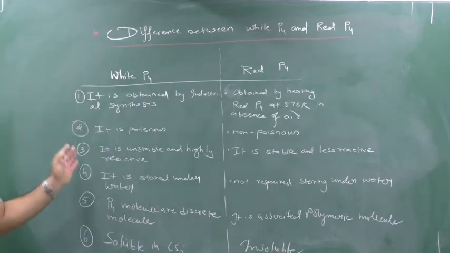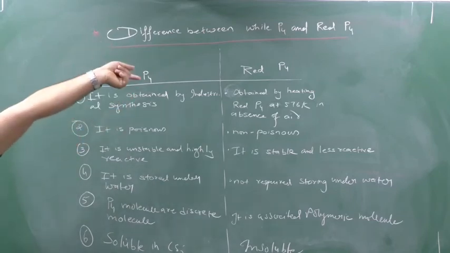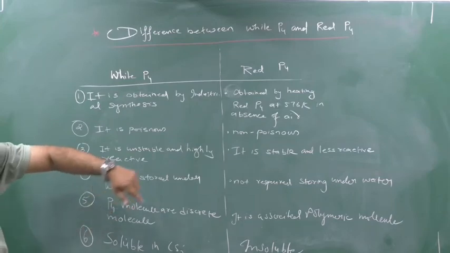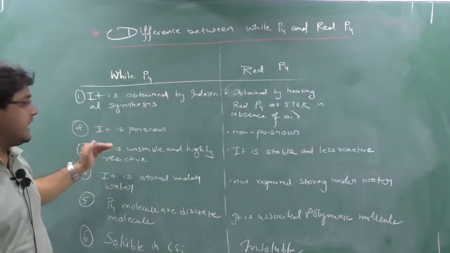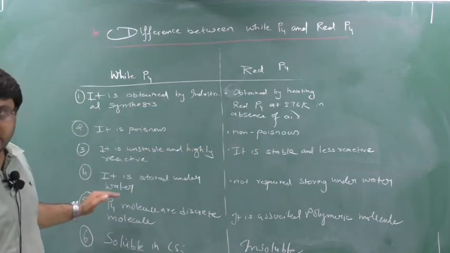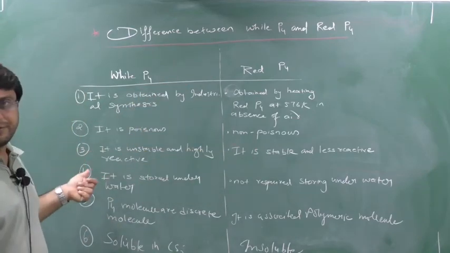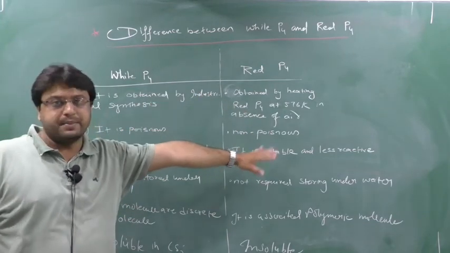White phosphorus is obtained by industrial synthesis, whereas red phosphorus is obtained by heating white phosphorus at 576 Kelvin in absence of air. White phosphorus is highly poisonous, but red phosphorus is non-poisonous. White phosphorus is unstable and highly reactive, whereas red phosphorus is stable and less reactive. Clear this part?